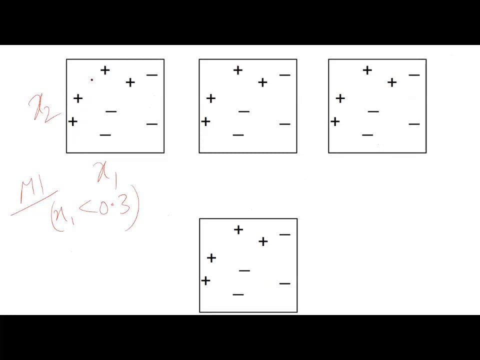Now this model predicts this correctly, this also correctly, and these two plus four are correctly predicted, but these two are wrongly predicted. This is M1.